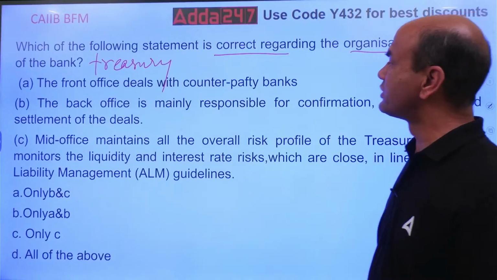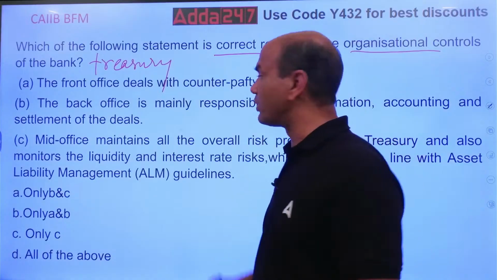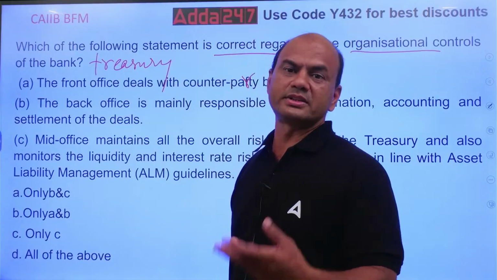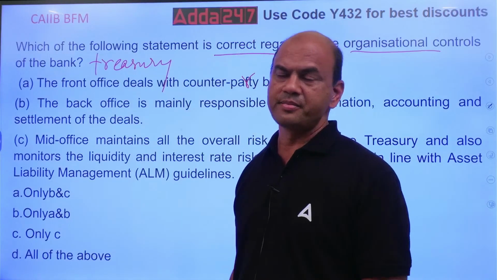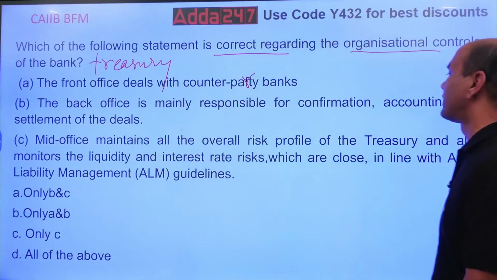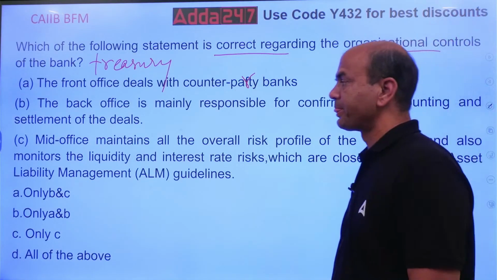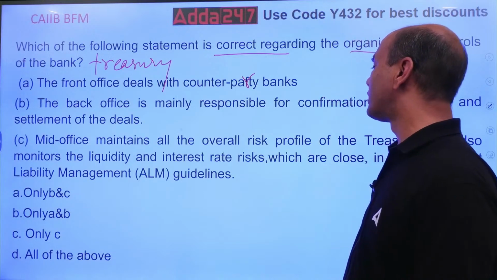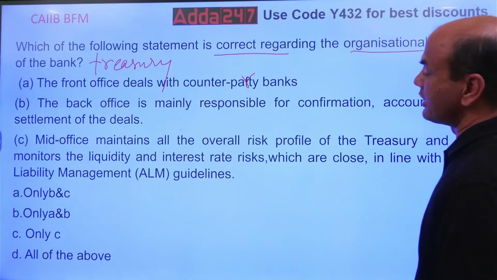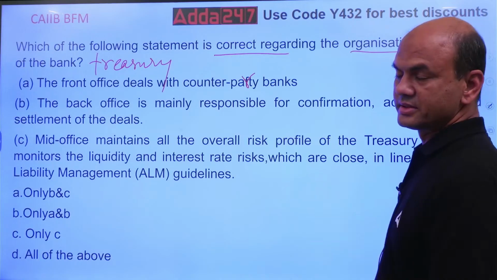The front office deals with counterparty banks. Front office will deal with counterparty banks. Counterparty means opposite party, buyer and seller. If you are the seller, the other party will be the buyer. So front office deals with that. Back office is mainly responsible for confirmation, accounting and settlement of deals. Mid office maintains the overall risk profile of the treasury and also monitors the liquidity and interest rate risks, which are close in line with the ALM guidelines.